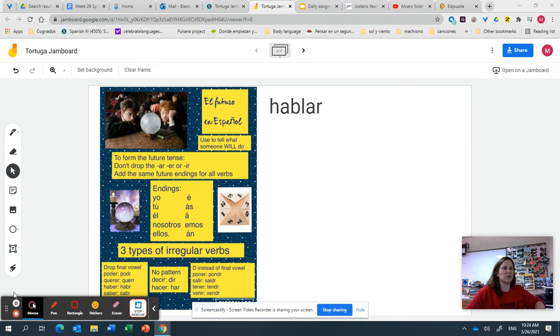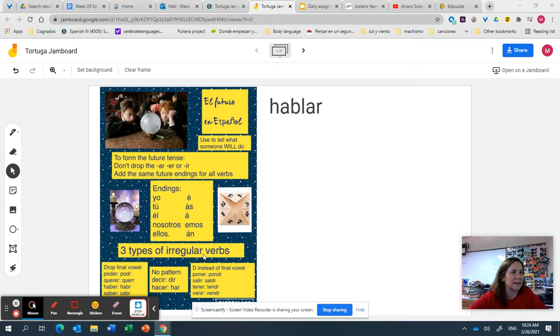Guys, today I'm going to show you how to use the future tense in Spanish. The future tense is what you use when you want to talk about what somebody will do in the future. So far you've learned how to talk about things in the past and in the present. Now we're going to learn how to talk about what somebody will do.